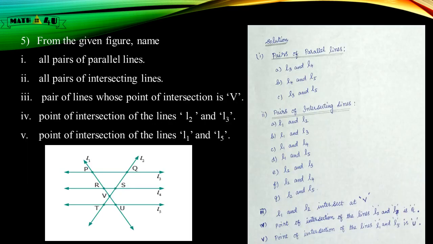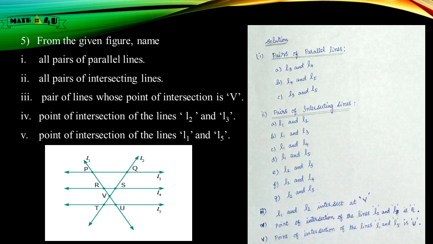From the given figure, name all pairs of parallel lines, all pairs of intersecting lines, pair of lines whose point of intersection is V, point of intersection of the lines L2 and L3 and point of intersection of the lines L1 and L5. Just look at the diagram, children. Now we are going to find pairs of parallel lines. They are L3 and L4, L4 and L5 and L3 and L5.